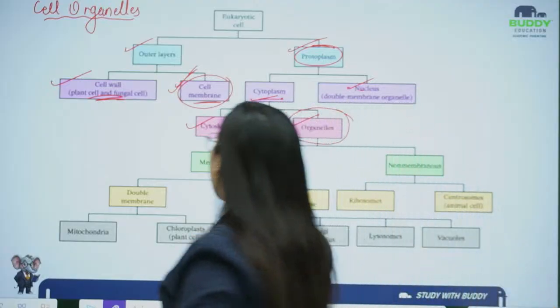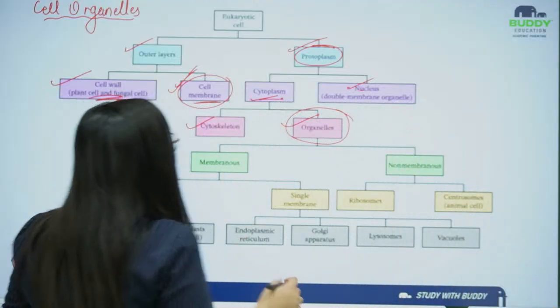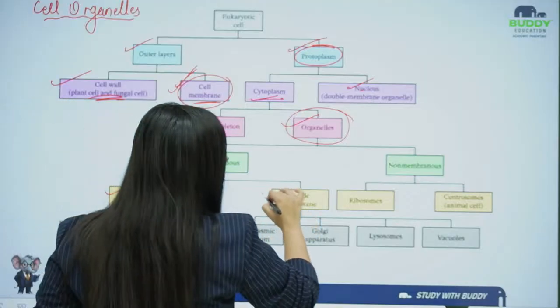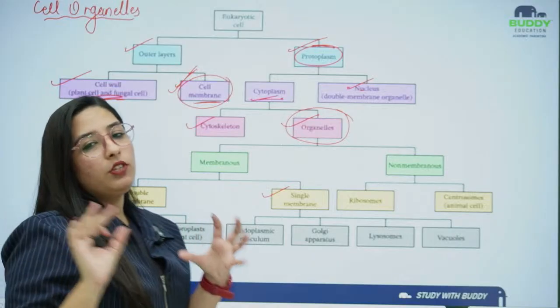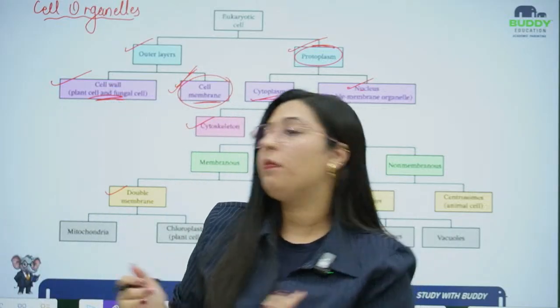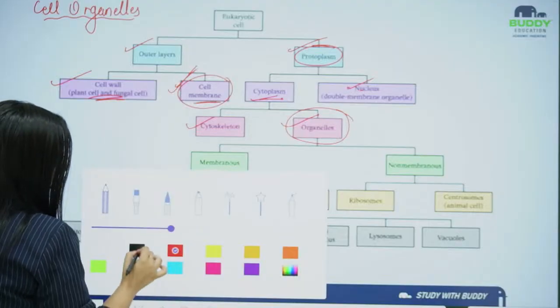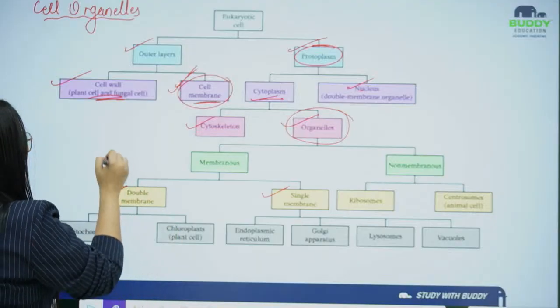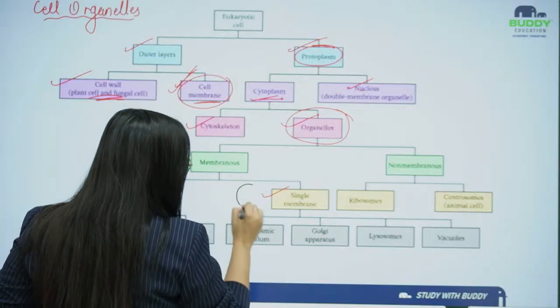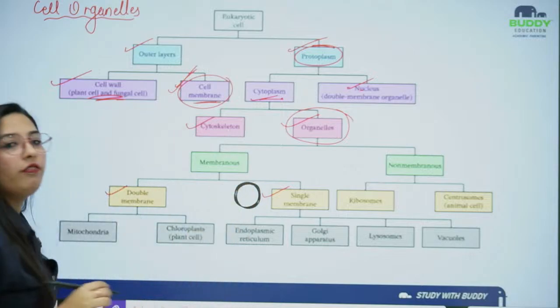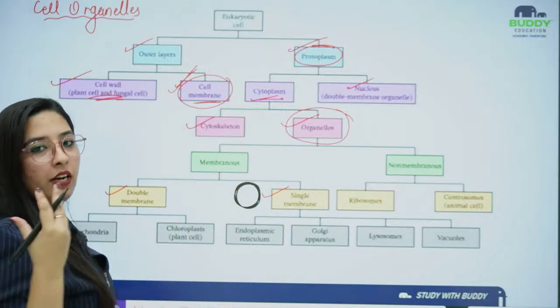If I talk about membranous organelles, we have two kinds: double membranous and single membranous. If this is the organelle, it will have only one boundary like this. Only one single boundary will be there, and those will be single membrane organelles.